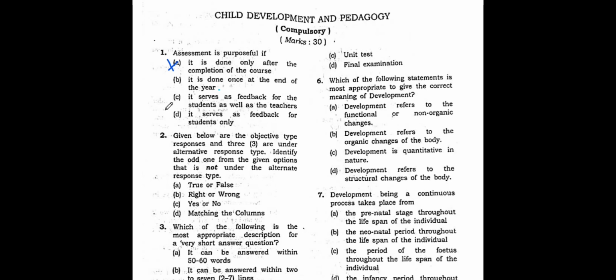Here also only is there. So this only gives a negative impact to the question, which is a positive question. So negative sentences should be omitted first. If you are sure of the answer, tick it directly. But if you're not sure which one is correct, and you know that this cannot be the answer, then those kind of options you should strike off. So these two options are already cancelled.